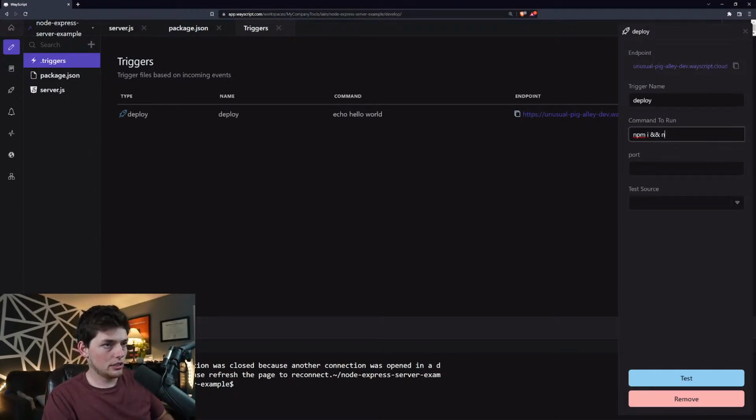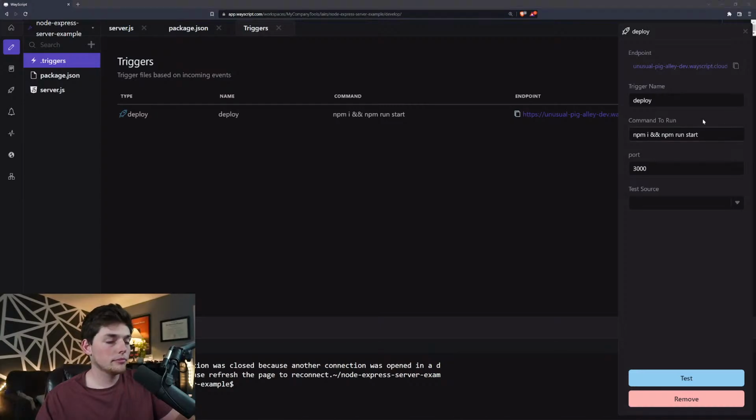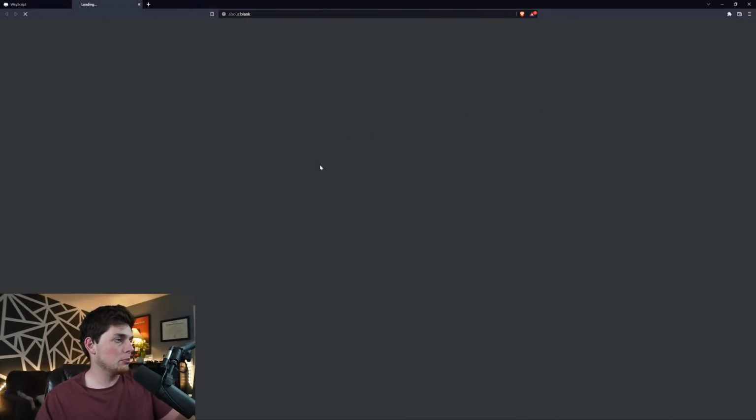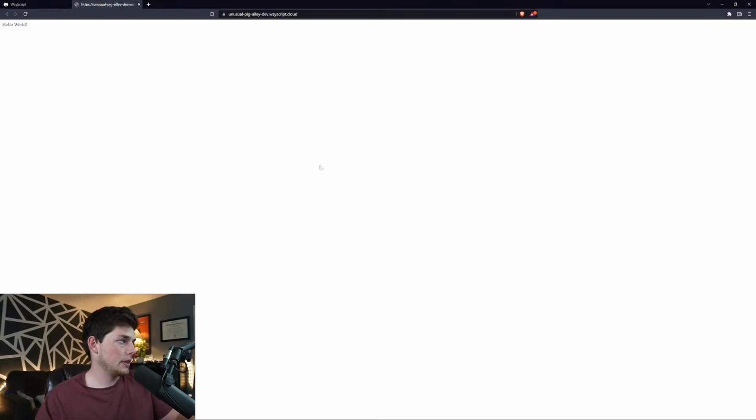So npm start run start. This port needs to match the same as our express server, 3000, and we will test it. All right. Once we test it, hopefully we have a working application, and we do.